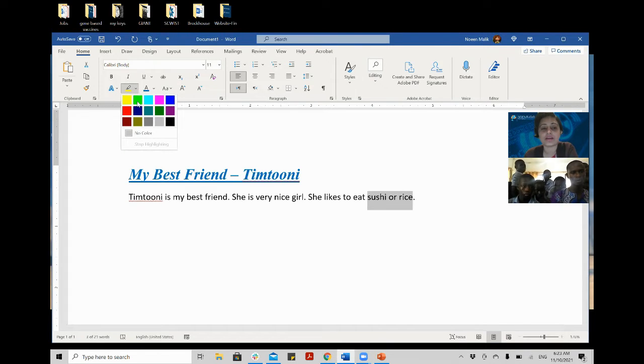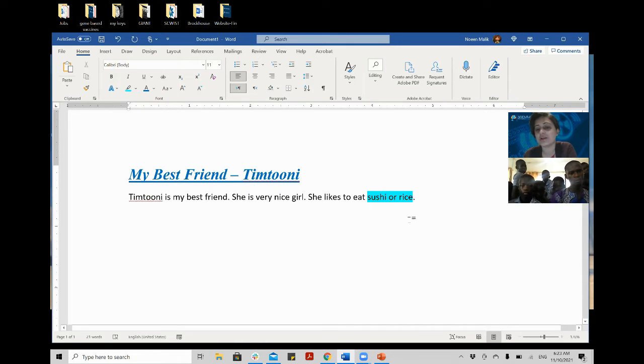Let's choose the highlighter color. If I choose this blue color, you cannot read it easily. So you need to choose a color which you can read. So let's choose this color, the blue we chose before. So you see this text is now prominent.